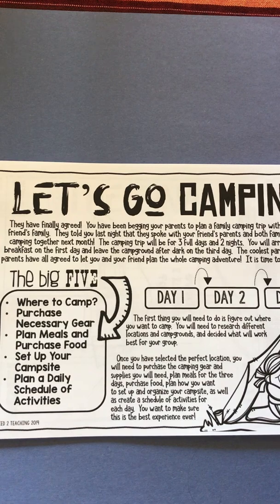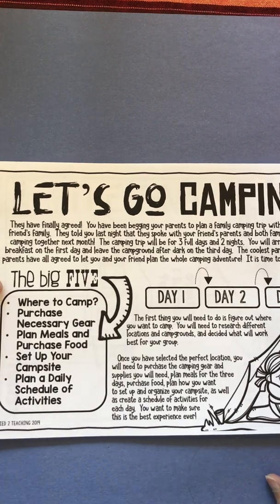So it says, let's go camping. They have finally agreed. You have been begging your parents to plan a family camping trip with your best friend's family. They told you last night they spoke with your friend's parents, and both families will go camping together next month. The camping trip will be for 3 full days and 2 nights. You will arrive before breakfast on the first day and leave the campground after dark on the 3rd day. The coolest part is that the parents have all agreed to let you and your friend plan the whole camping adventure. It's time to get planning.